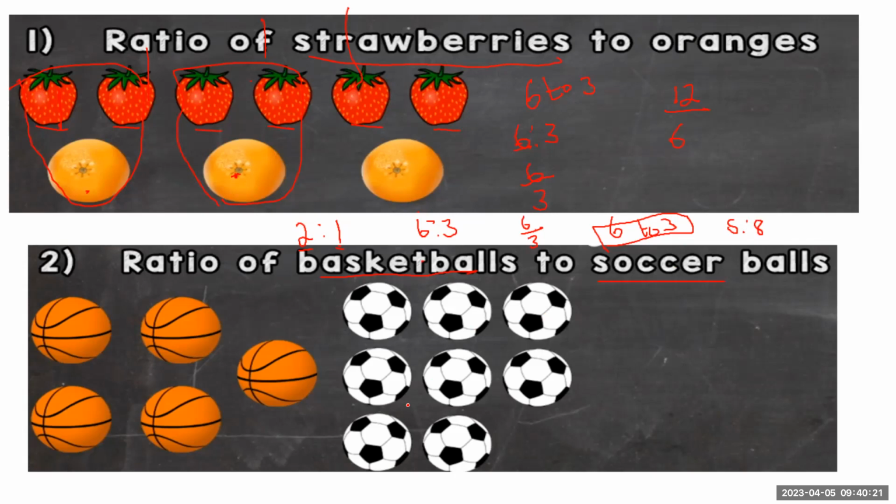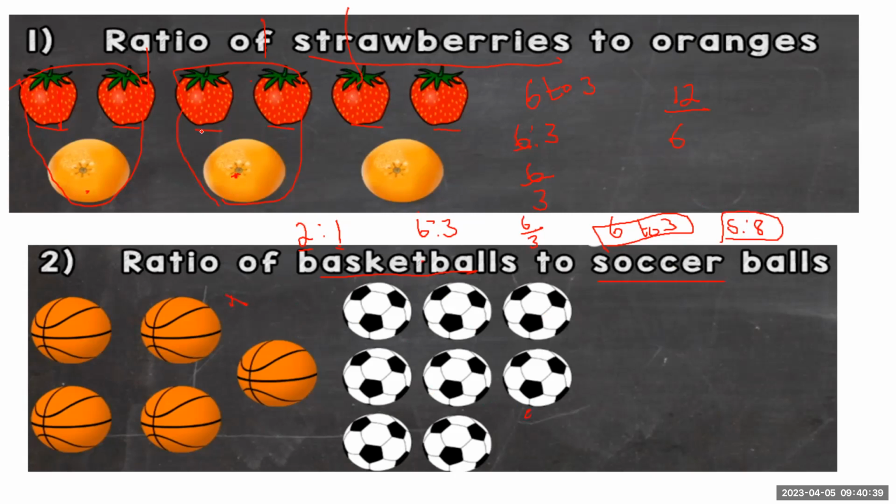So I stop here. Okay, we're comparing 2 things. That's what we're busy with. And after comparing 2 things, what we're going to be using is this. If I give you the ratio and give you one of the items, can you get the other one? That's what we've been doing.